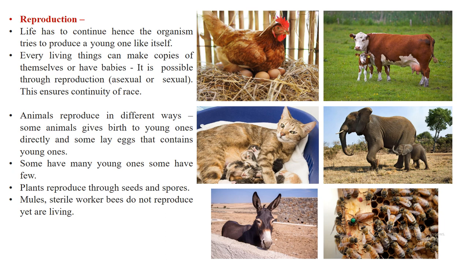In the same way, if we take the example of sterile worker bees, they cannot reproduce. So the question arises: can reproduction be considered a basic principle of life? Because if we take the example of such organisms, they do not reproduce, yet they are living.